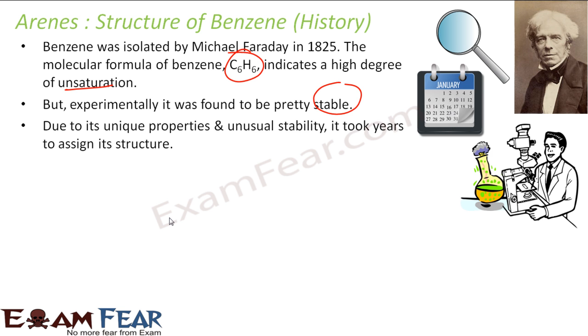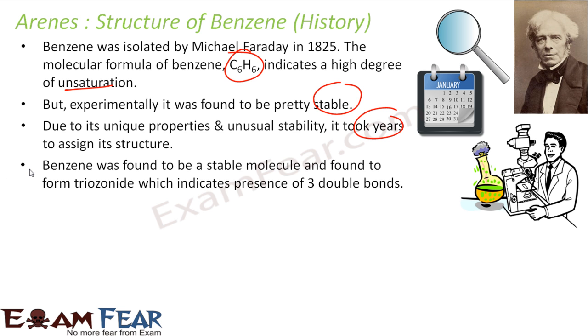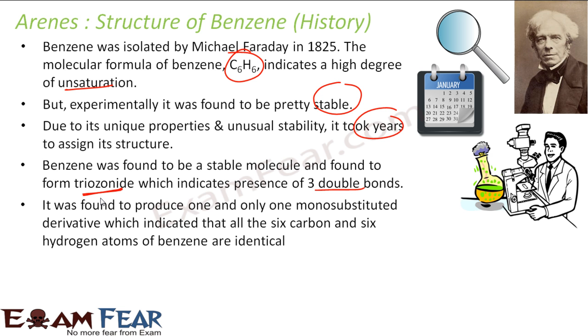Because of this, it took years to assign the structure, because nobody was able to give a proper structure to benzene. That means you have to give a structure where it has unsaturation plus stability, right? Also, it was found experimentally that it has 3 double bonds. Why? Because it forms triozonide. So we had that information now, that it had 3 double bonds, but still nobody was able to give a proper structure to benzene. Also, with the experiment they found that all the 6 carbon hydrogen bonds which benzene had are all similar, right? They are identical.